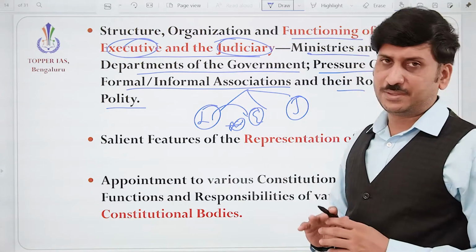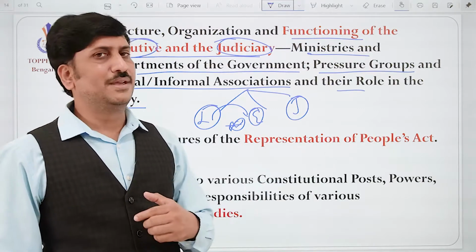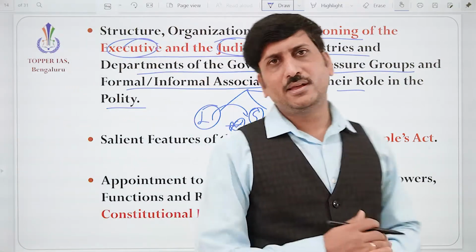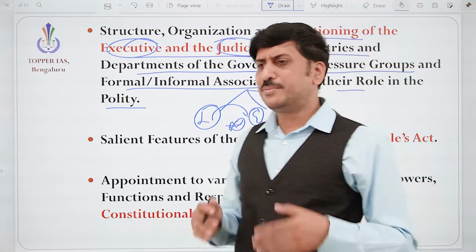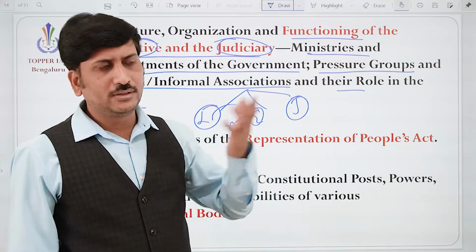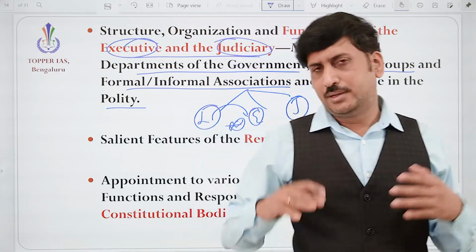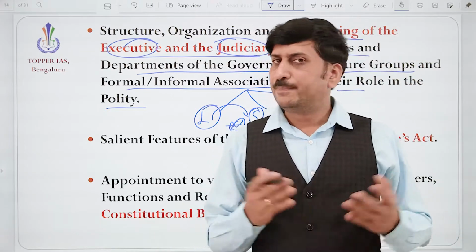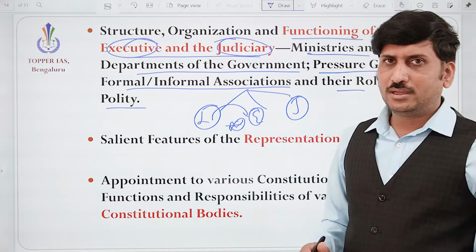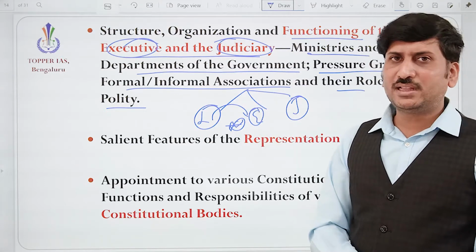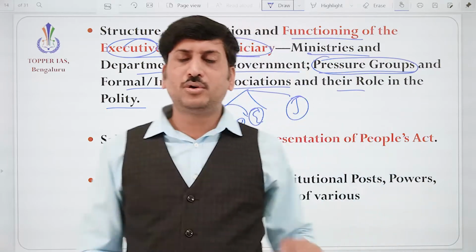Correct? The pressure groups. It may be an NGO, it may be a business group. When some law is coming, for example, the Lokpal, that was pressure from the whole of India under the leadership of Anna Hazare. So the pressure groups may be NGOs. Then there are the Vishaka guidelines with respect to rape and sexual harassment of women. It came with the help of an NGO's pressure. It may be on the judiciary or on the executive. So pressure groups play a dominant role here.